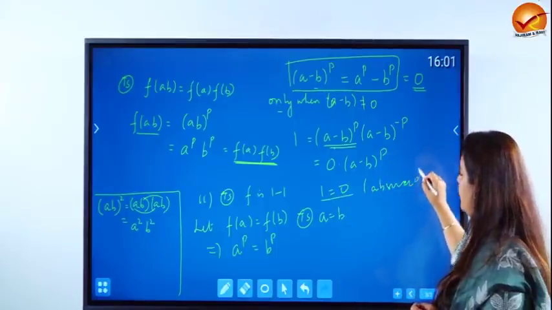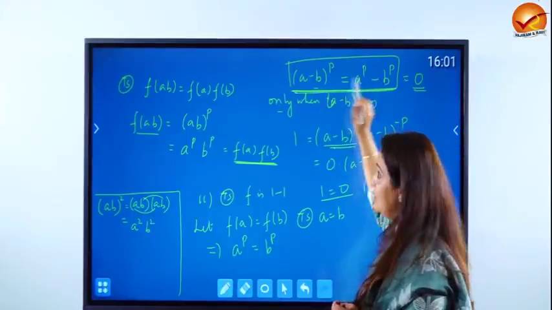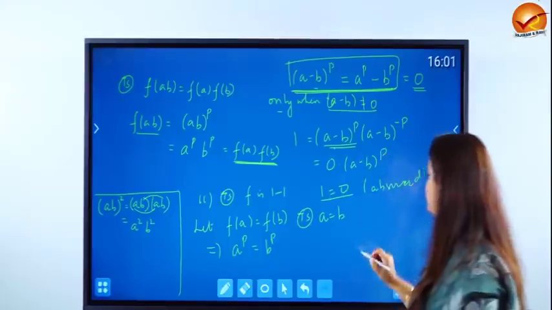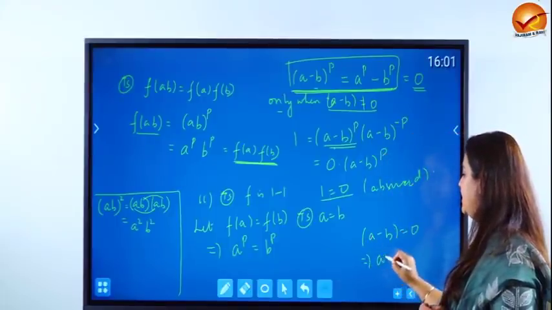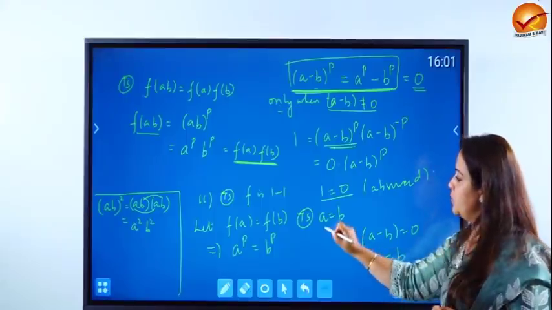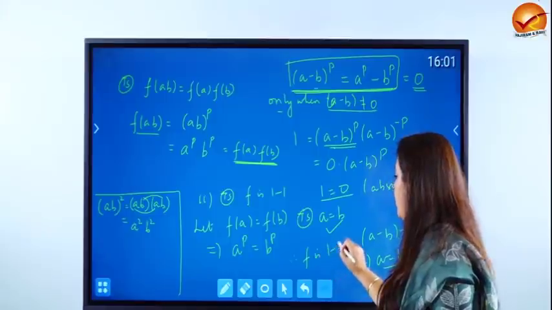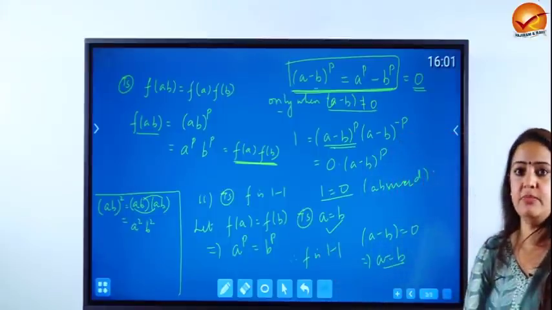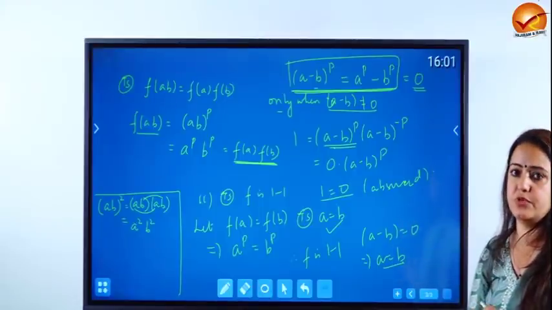This cannot happen, and therefore this is not valid. This not being valid means that a minus b has to be equal to 0, which means that a has to be equal to b, which is what we wanted to show. Therefore, the mapping is 1-1. It's a homomorphism which is 1-1. Therefore, it is an isomorphism, hence proved.